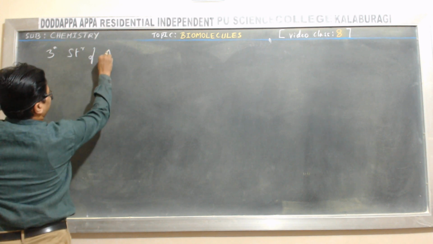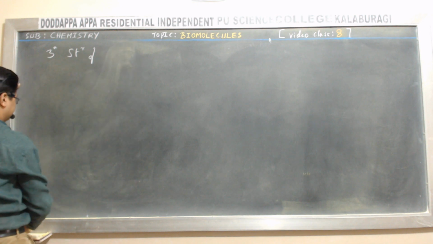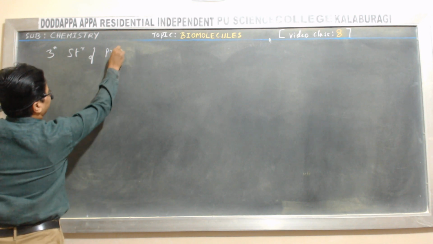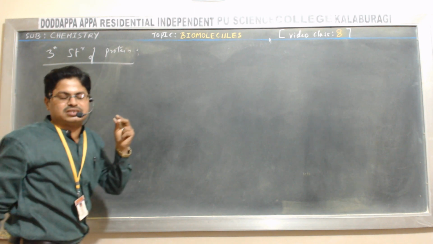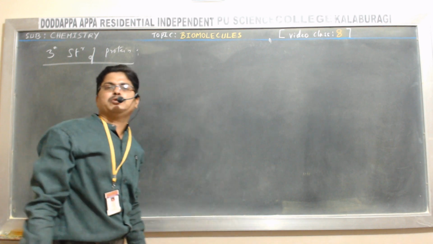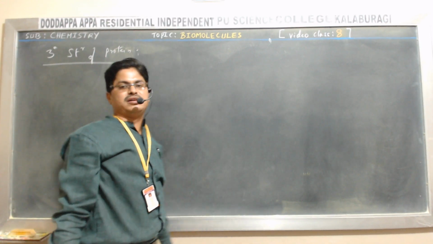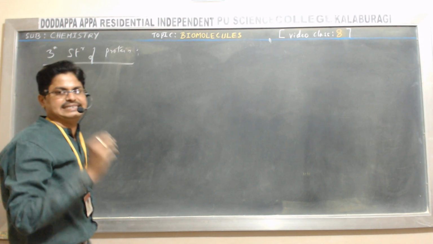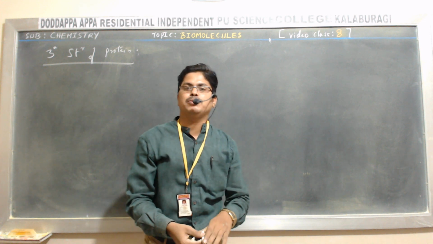Tertiary structure of protein. Now, what does the tertiary structure of protein describe? Tertiary structure of protein describes the final three-dimensional structure of the protein.